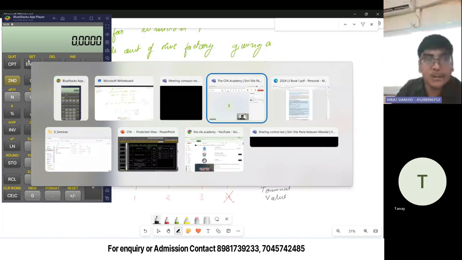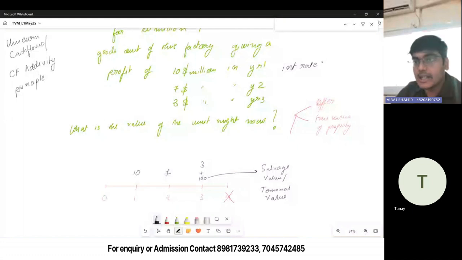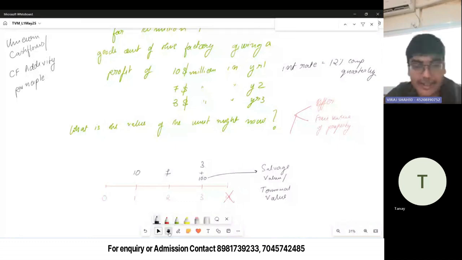principle. So how do we calculate the present value? I forgot to give you one information. The interest rate. The interest rate is 12% compounded quarterly. इससे आपका वो भी रिवाइज हो जाएगा, stated or annual rate. ठीक है. Now, Tanay, can you tell me how can we take the present value of these 3?